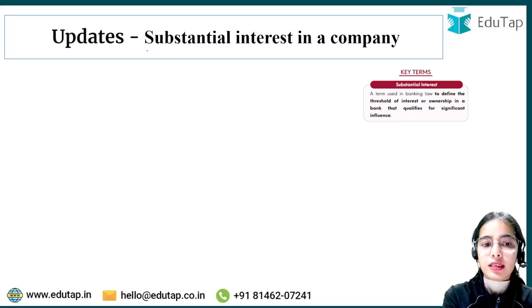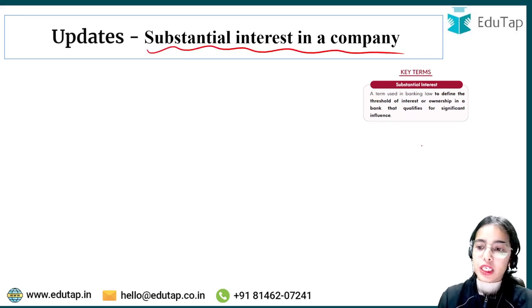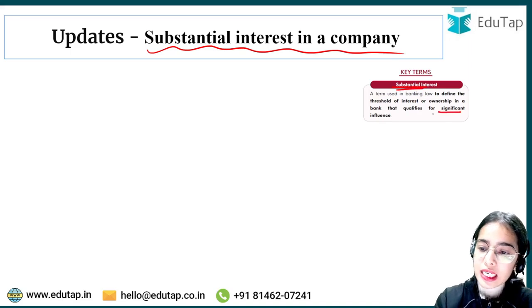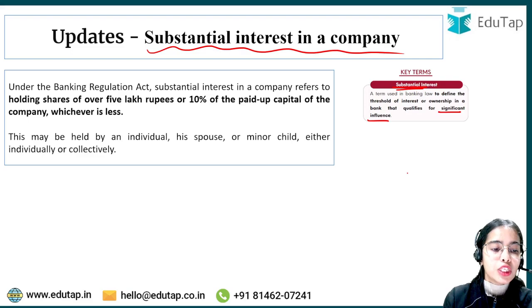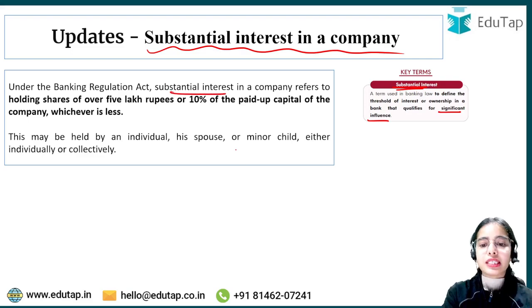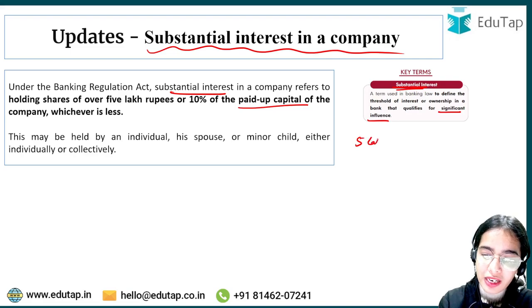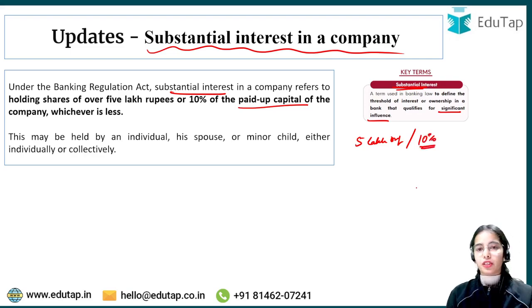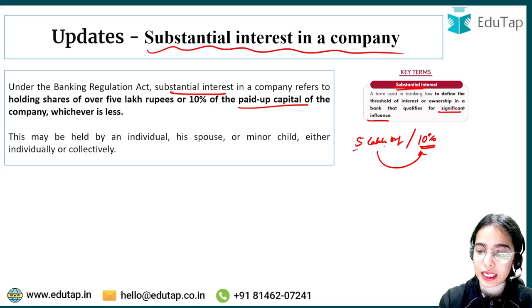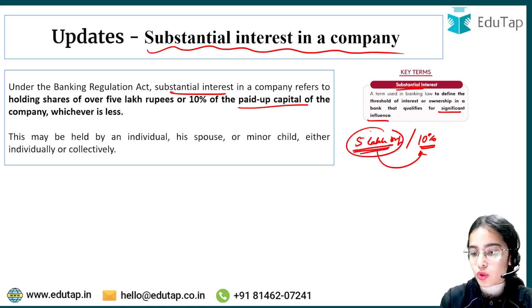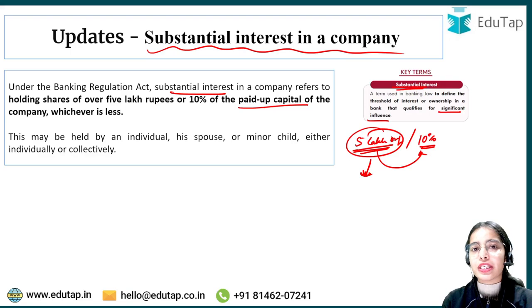Now updates. Next is substantial interest in a company. Substantial interest means that you have a significant influence in the company. Under the Banking Regulation Act, substantial interest in a company refers to holding shares of over 5 lakh rupees or 10% of the paid up capital of the company, whichever is less. So either you are holding 5 lakh rupees worth of shares, or you are holding 10% of the paid up capital of the company, whichever is less. Let's say 5 lakh rupees is less. So if you are holding this much of the shares, that means you have a substantial interest in the company.